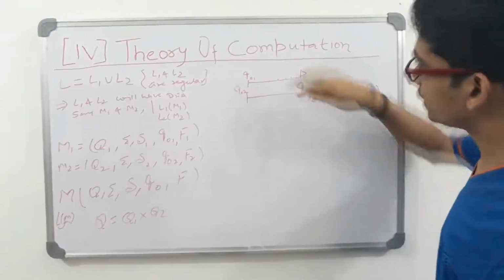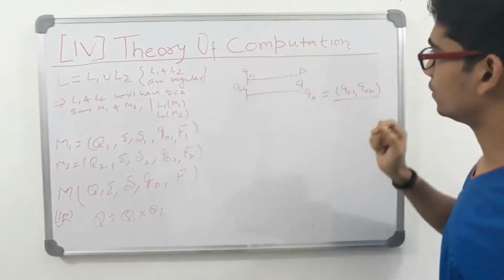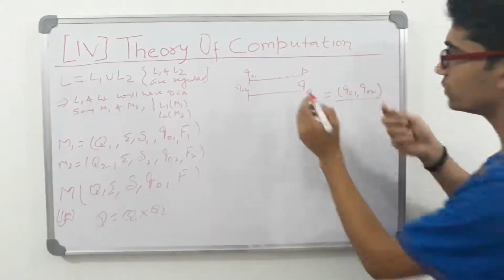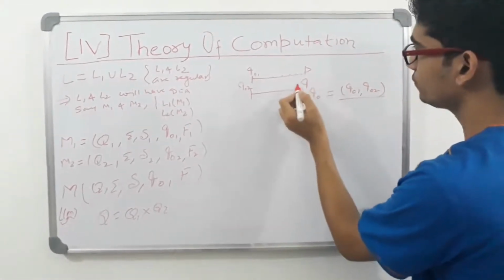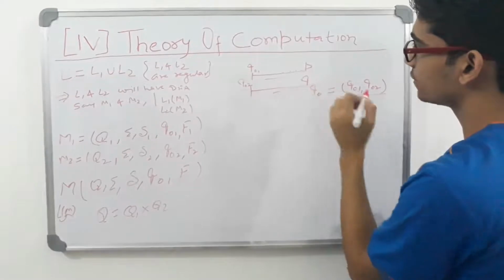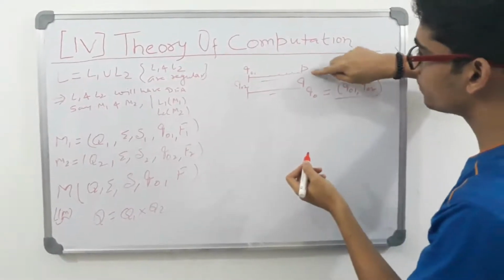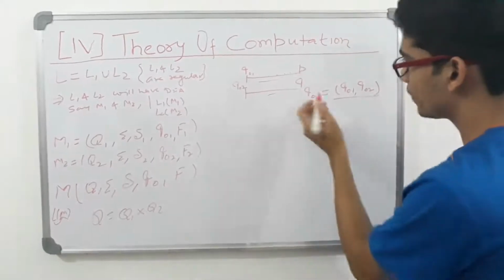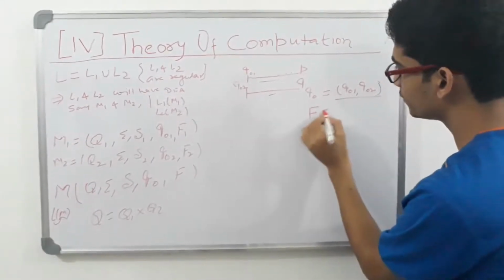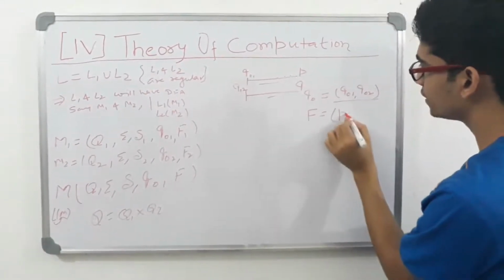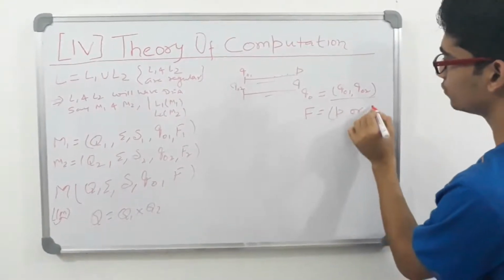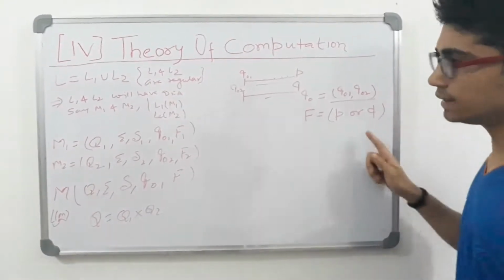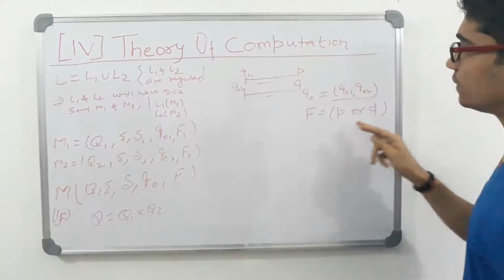The initial state will contain this one and also this one. Now suppose the string took it to P and Q, and now let us say that this P and Q are final states. So our final state will be P or Q, isn't it? Our final states will be P or Q.